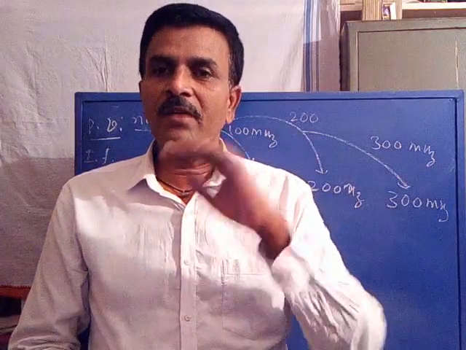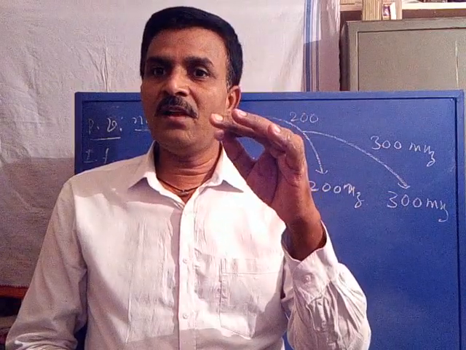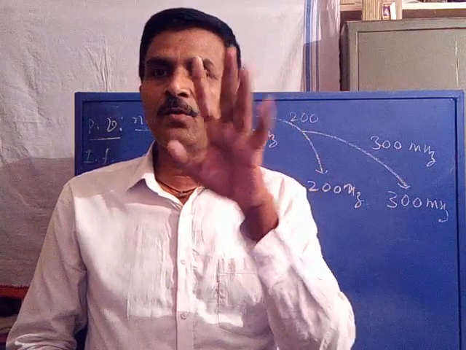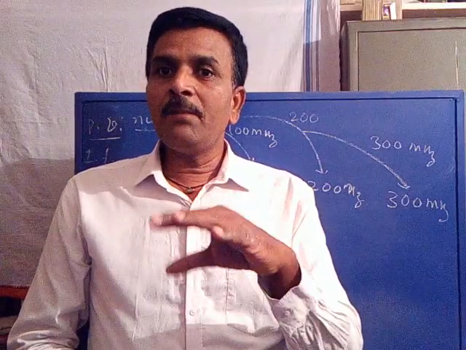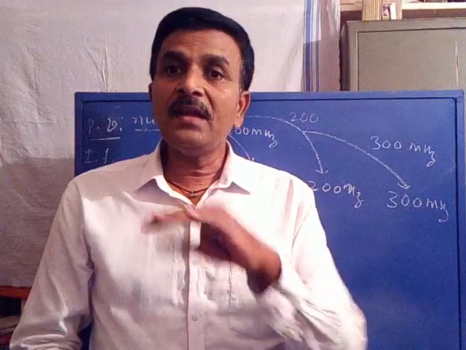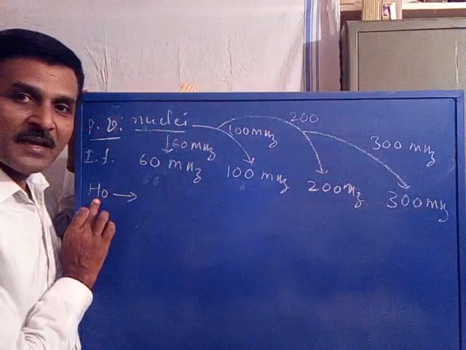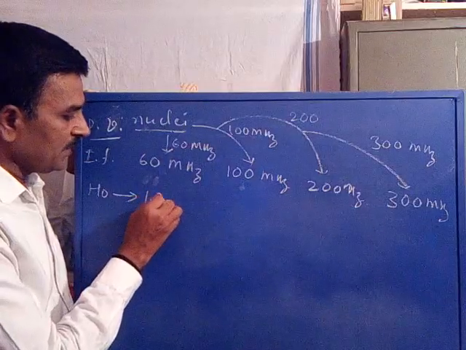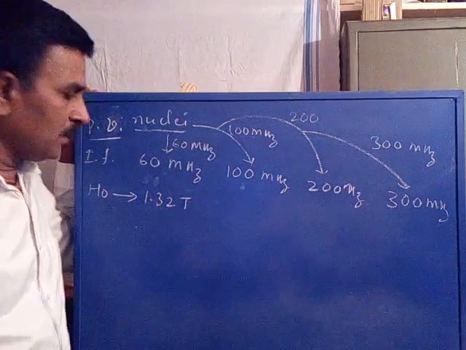Again, when the precessional frequency of the nuclei becomes equal to 60, it requires an external magnetic field of about 1.32 Tesla.